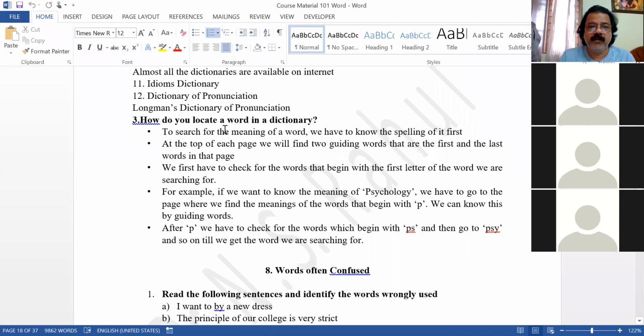Please read aloud so that I understand. How do you locate a word in a dictionary? To search for the meaning of a word, we have to know the spelling of it first.